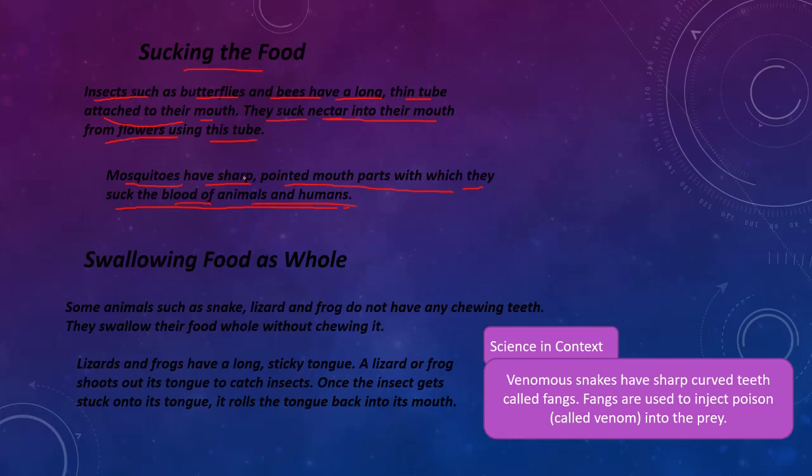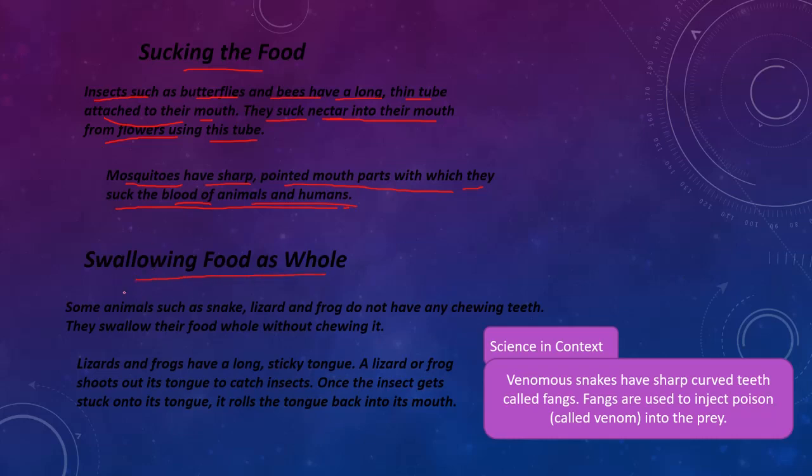What kind of mouth? Sharp pointed mouth. But butterflies and bees suck only nectar, only honey from the flowers, using that tube.